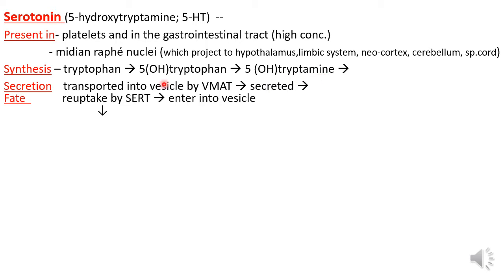Then 5-hydroxytryptamine is transported into the vesicle by the VMAT, vesicular monoamine transporter, and it is secreted. After the action is over, it is reuptaken by the SERT, selective serotonin reuptake transporter.